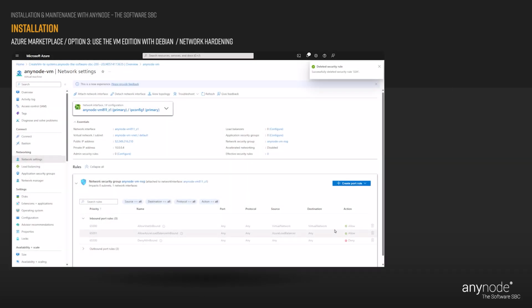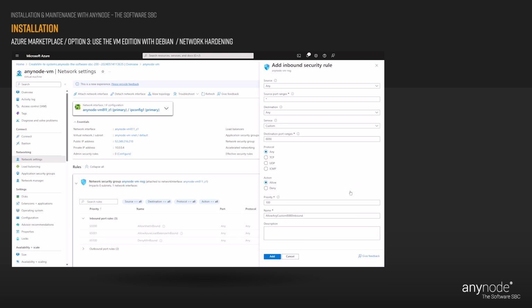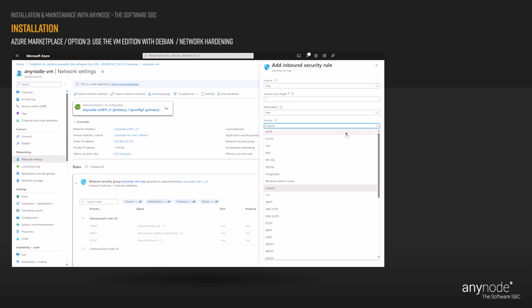Click on the plus Create Port Rule button and choose Inbound Port Rule. In the right menu, navigate to Service and choose HTTP. Click on the Add button.